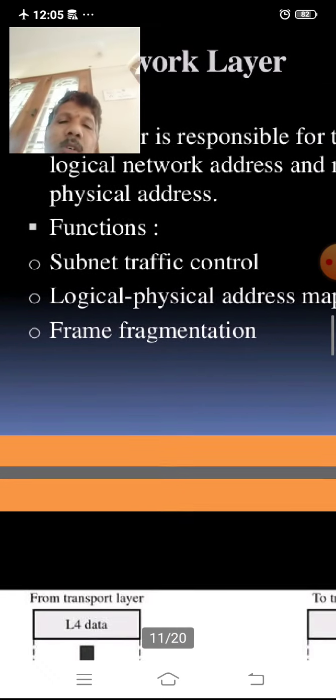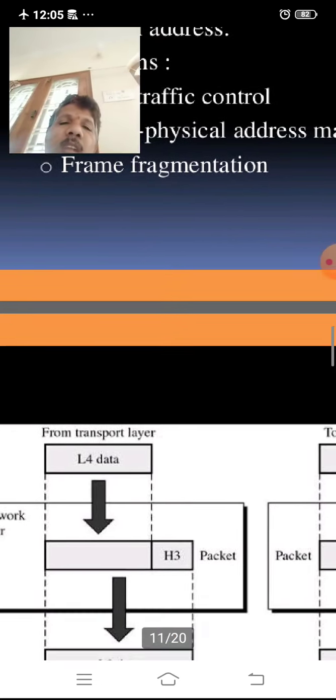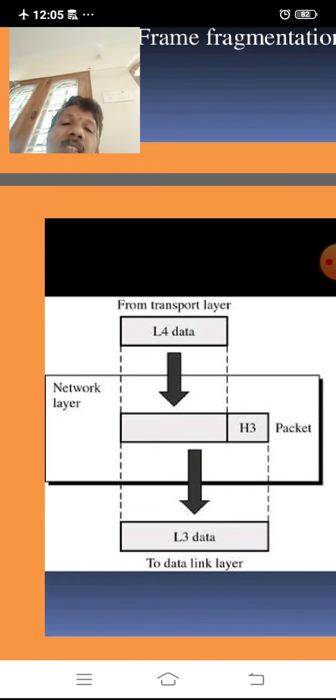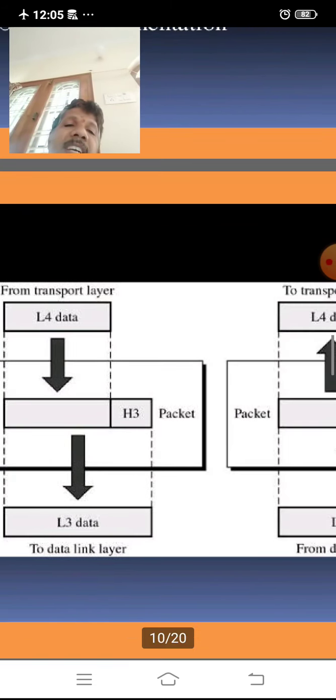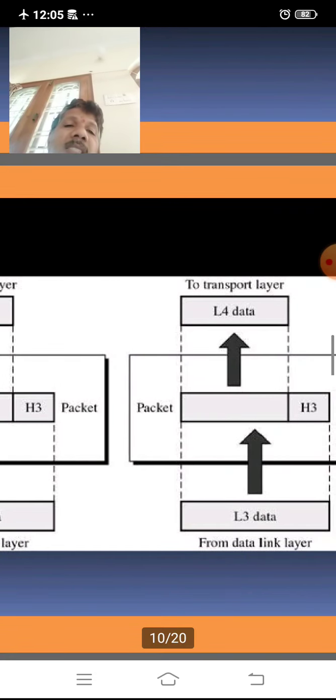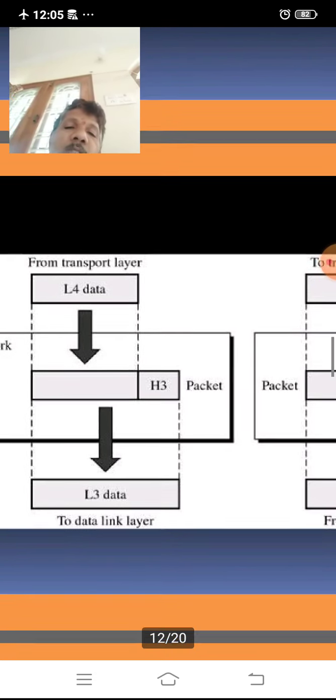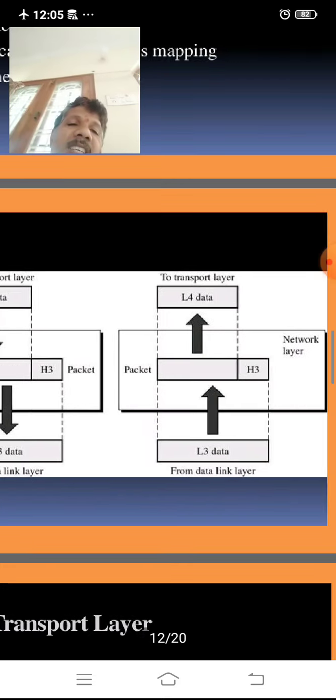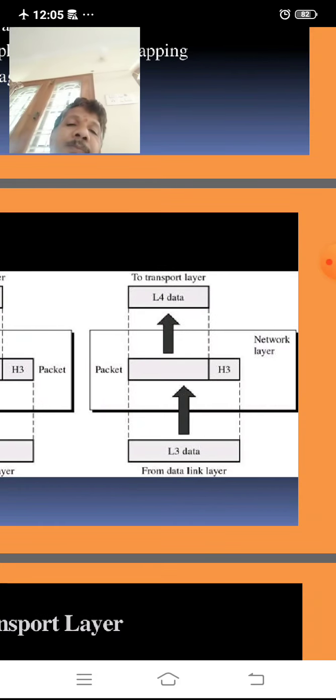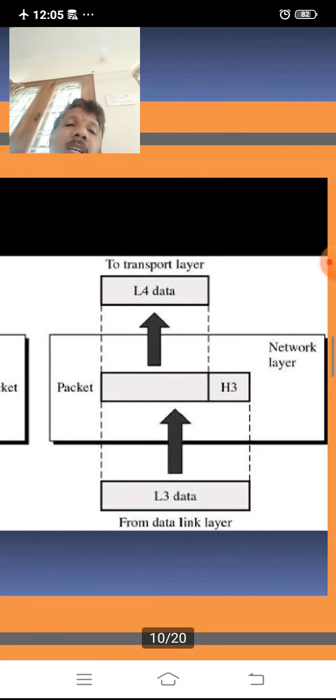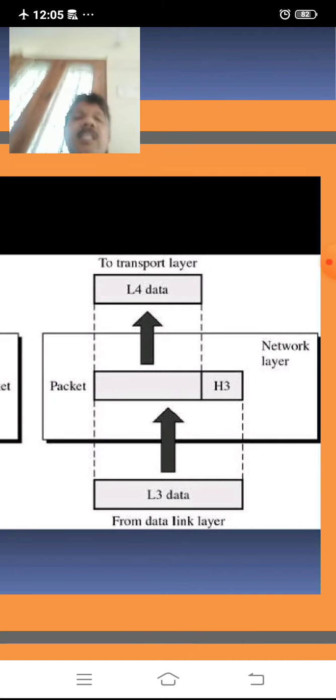Then the network layer looks like this. From the transport layer the data comes. Then the network layer divides it into packets, and again it sends them through the data link layer. Through the data link layer it is taken again by the network layer and sent to the transport layer.